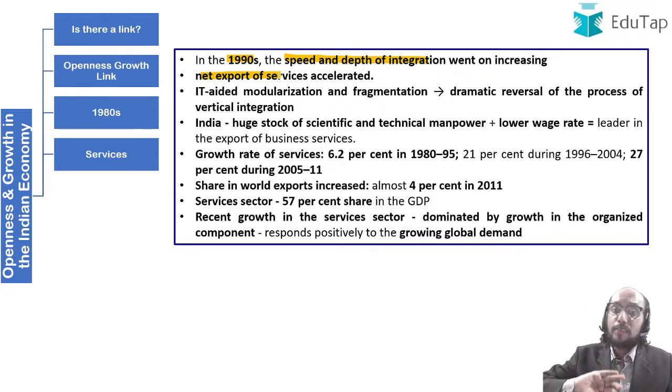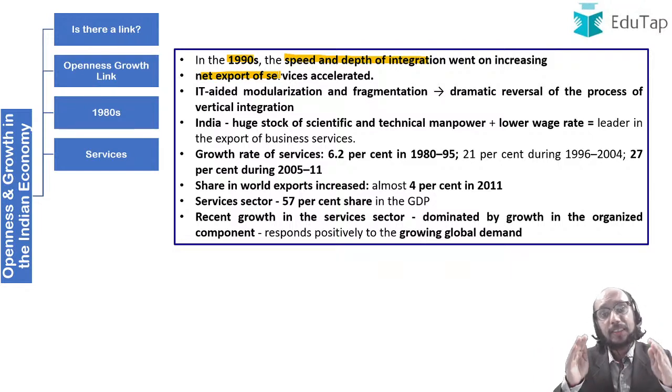Why? Because India will be exporting a lot more services than what it would be importing, as a result of which, because our exports in services is so high as compared to imports, services will emerge as a net earner of foreign exchange. The services sector will bring in a lot of foreign exchange for the country. How did this happen? Why did this happen?